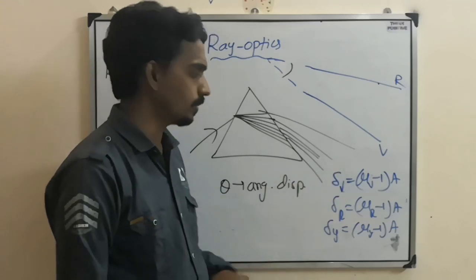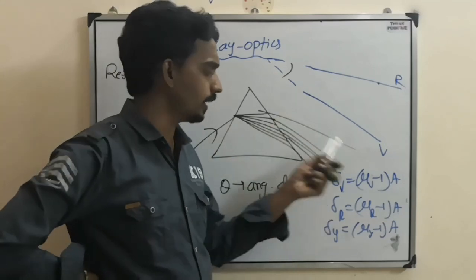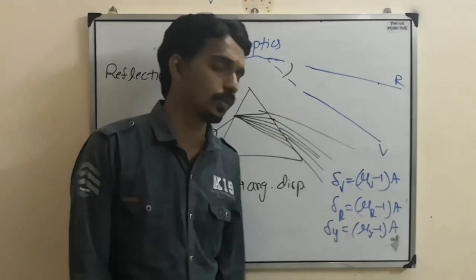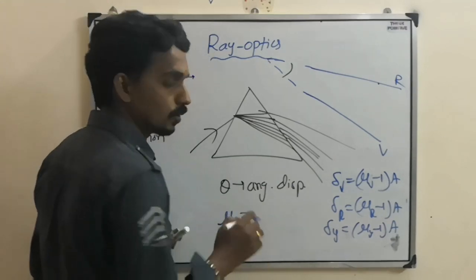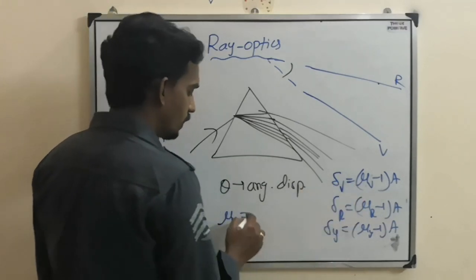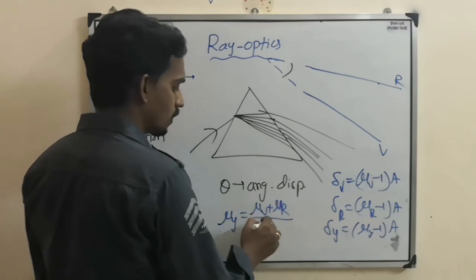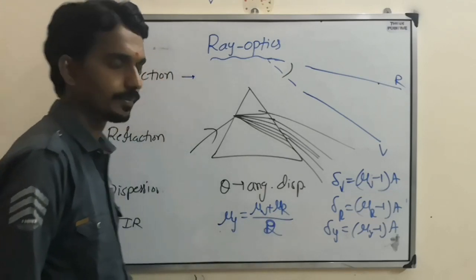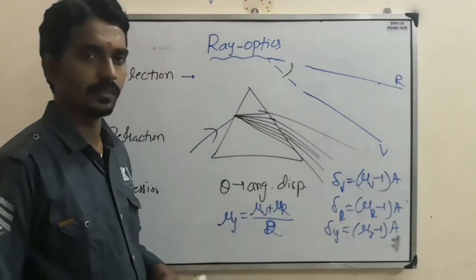Deviation for a thin prism is (mu minus 1) into A. For violet it is mu V, for red it is mu R, for yellow it is mu Y. But sometimes, if they don't mention mu Y and you require it, and they mention mu V and mu R, you can find that the average of mu V and mu R is equal to mu Y. So there is different deviation for different colors.